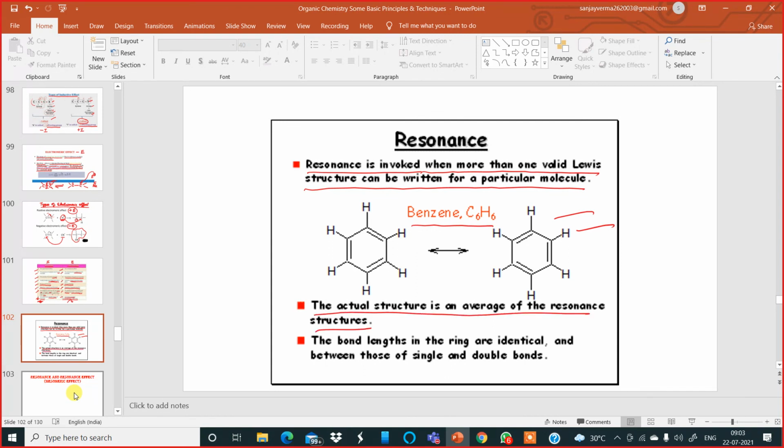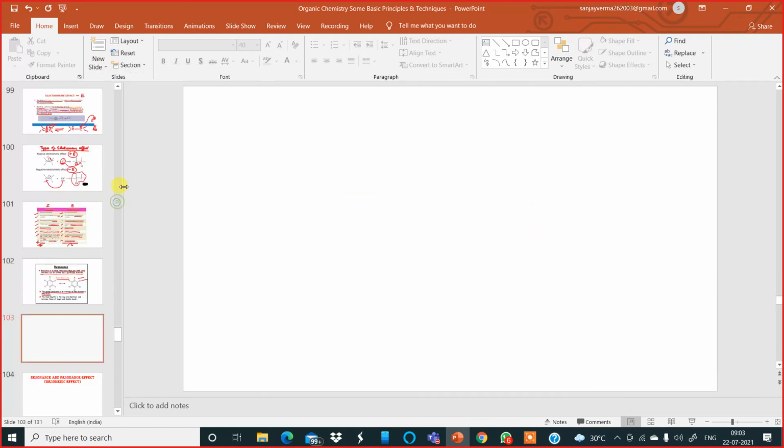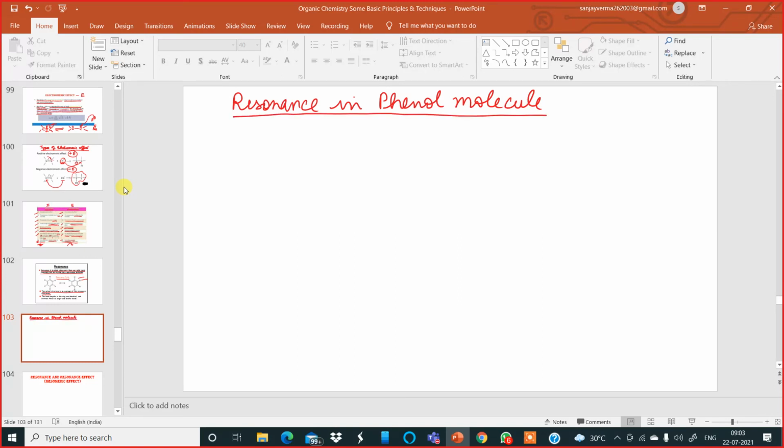I will show you one example by introducing a new slide. Now, have a look. Resonance in the phenol molecule. Watch very carefully.